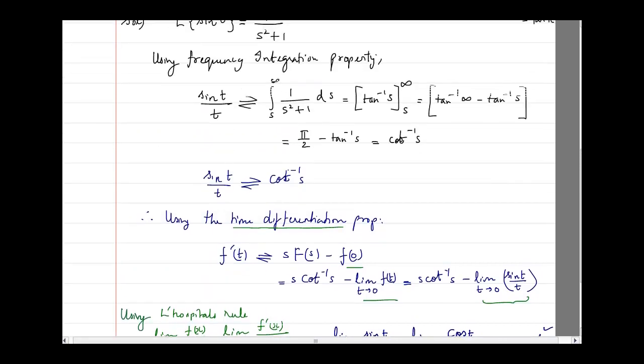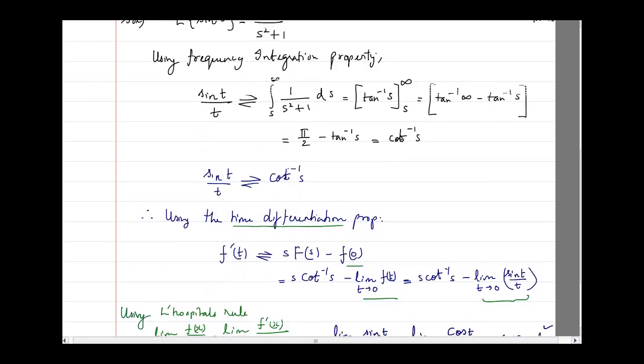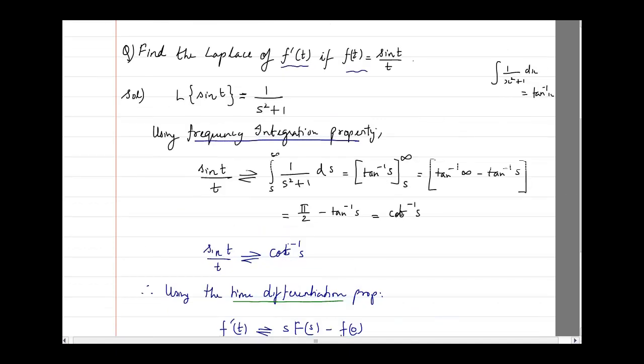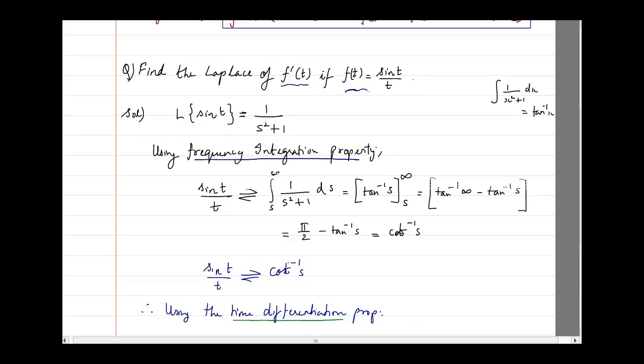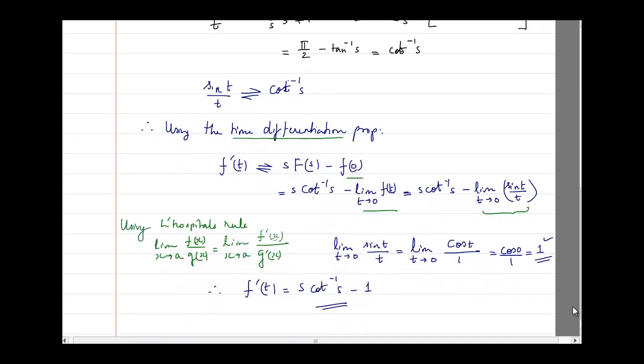We have used the time differentiation property. Here we had to use the frequency integration property for getting the Laplace of f of t, but for finding the Laplace of f dash of t, we had to use the time differentiation property, from which we have basically got the answer.